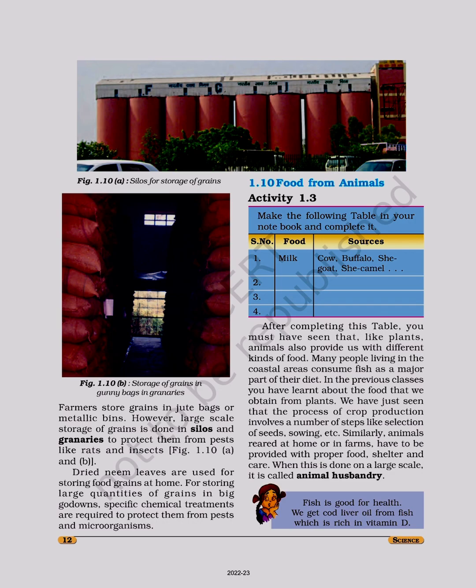In the previous classes, you have learned about the food that we obtain from plants. We have just seen that the process of crop production involves a number of steps like selection of seeds, sowing, etc. Similarly, animals reared at home or in farms have to be provided with proper food, shelter, and care. When this is done on a large scale, it is called animal husbandry. Fish is good for health. We get cod liver oil from fish, which is rich in vitamin D.